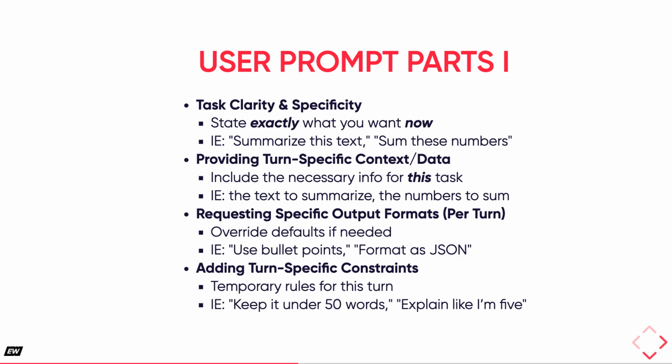Task clarity and specificity is paramount. State exactly what you want the AI to do right now. If the task requires specific information for this particular turn, such as text to summarize or numbers to sum, this turn-specific context or data must be included. You can also request specific output formats for the current response, like asking for bullet points or JSON, which might override defaults set in the system prompt.